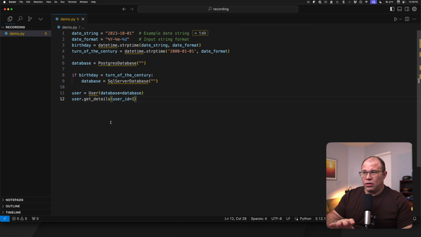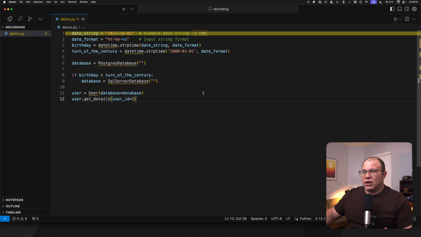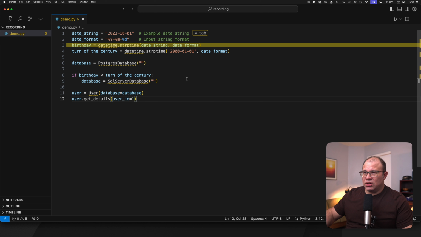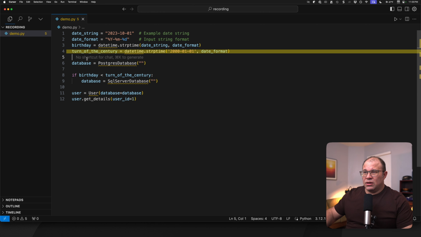I'll walk through the code line by line. Line number 1 is just a date string. Line number 2 is the format. Number 3 is actually formatting the date by the format that we just defined so that we can get a date object. And then turn of the century is a date object of the first day in the year 2000. So the first line is kind of where things start happening here.